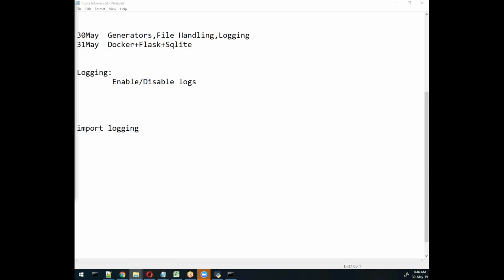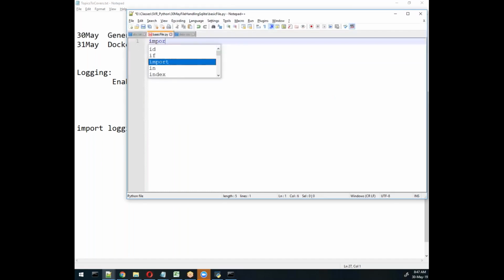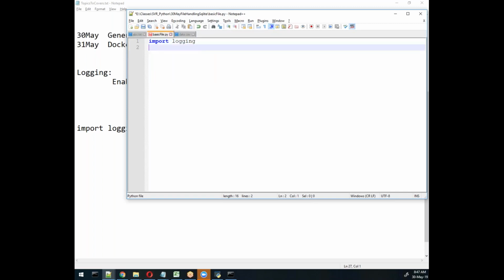After this, we will add this logging and update the data into a different format. Like for example, I will show you how: import logging, and then I'll write a program directly. So here I'll write import logging, and that's it.